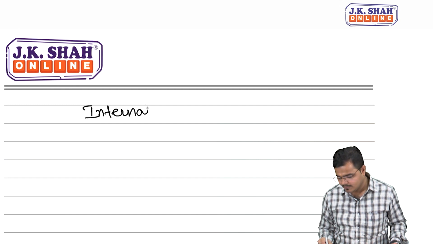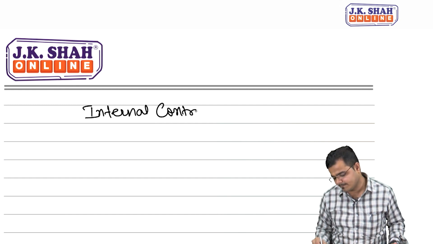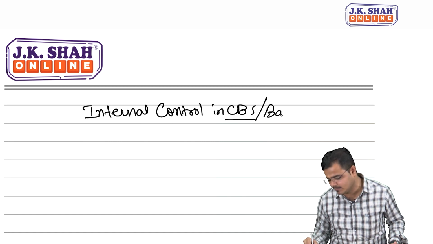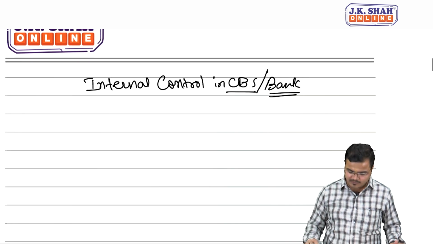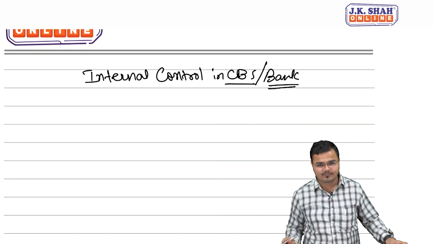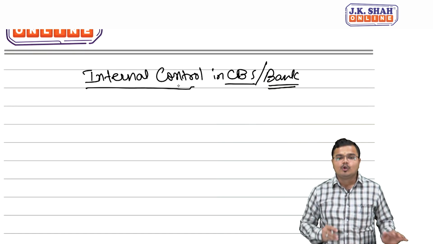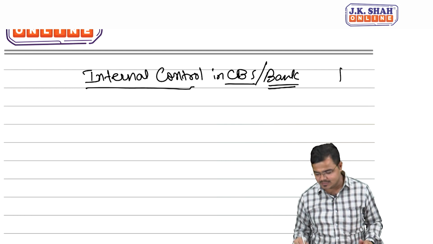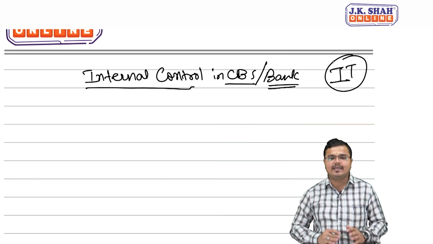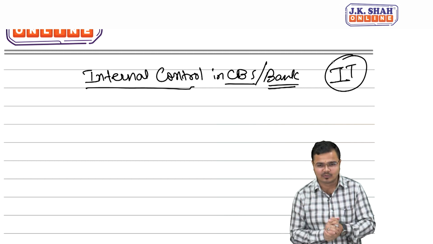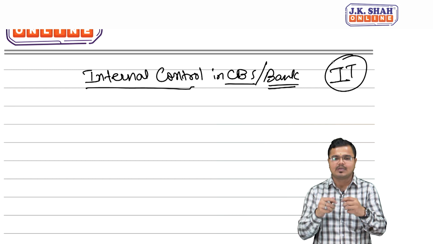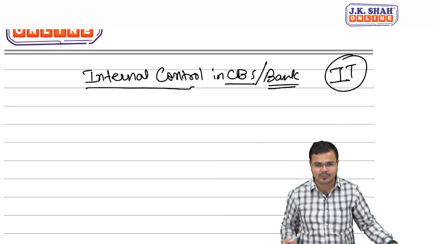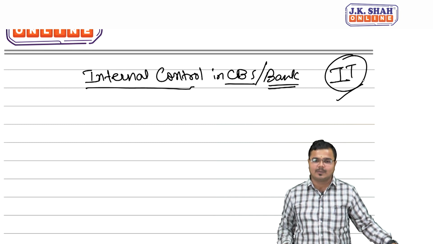Internal control in CBS, or you can say internal control in a bank. Now first try to understand what you mean by internal control. Internal control refers to human related controls. There are two types of control: internal control and the IT control. Now IT control is purely system based control where human intervention is not needed. Once you set up a certain condition, it will execute the condition and give the output. So obviously controls will be done automatically.